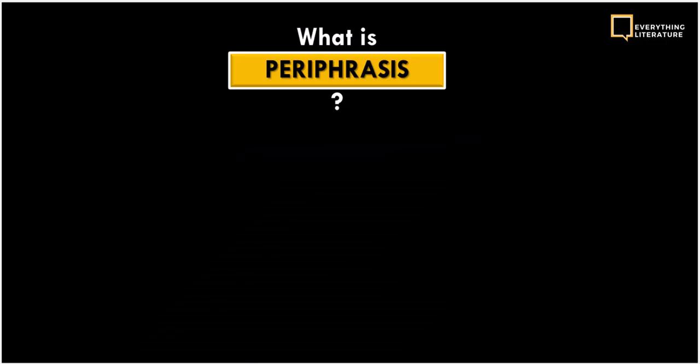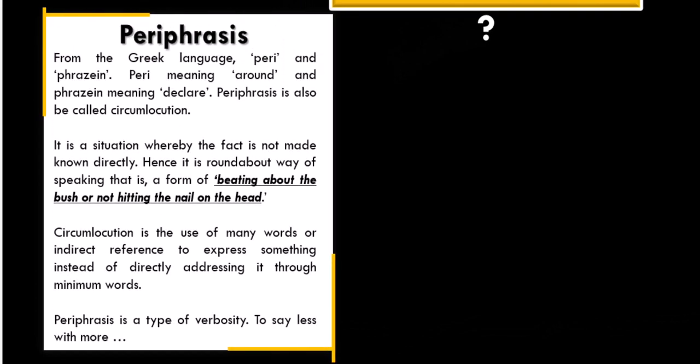What is periphrasis? Periphrasis is from the Greek language peri and phrasein. Peri meaning around and phrasein meaning declare. Periphrasis is also called circumlocution. It is a situation whereby the fact is not made known directly, hence it is a roundabout way of speaking, that is a form of beating about the bush or not hitting the nail on the head.